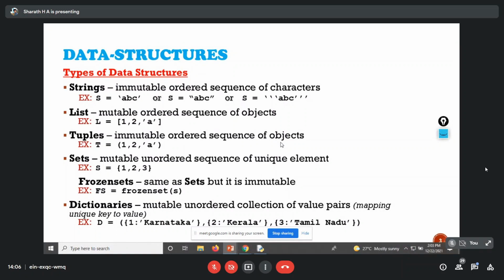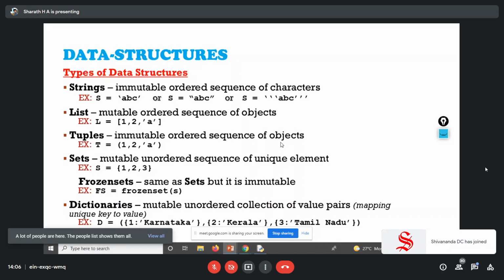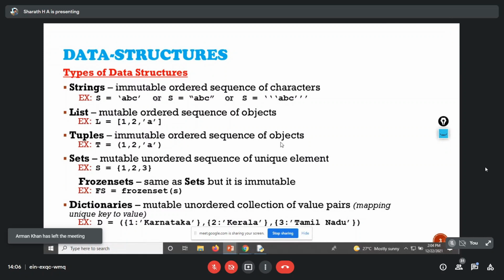Thank you. So a list is a mutable ordered sequence of objects. I'll come to what immutable, mutable, ordered, and unordered mean in the next slide. Then tuples: an immutable ordered sequence of objects. There is a slight difference between a list and a tuple: one is mutable, the other is immutable. Next one is sets. It's a mutable unordered sequence of unique elements. Unique means it won't allow duplicate elements in this data structure. Next one is frozen sets.